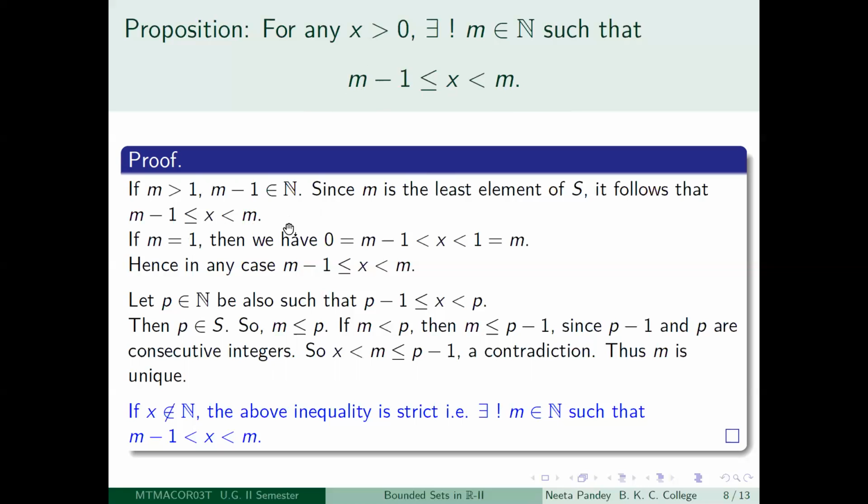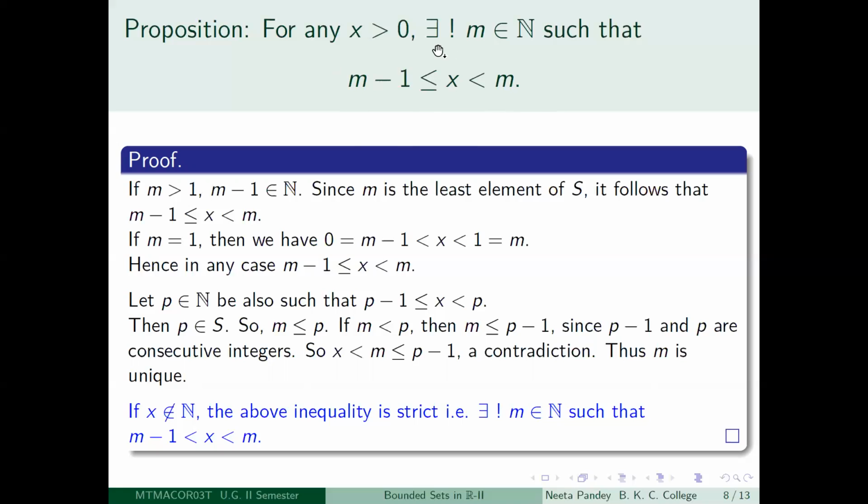So we are getting x is less than 1. But you know that your x is greater than 0. So since x is greater than 0, you get m minus 1 less than x less than 1. So again, you have got the inequality m minus 1 less than or equal to x less than m, because m minus 1 less than x is included in the inequality m minus 1 less than or equal to x. Let us be very clear about this. So you have been able to get a positive integer m so that this inequality holds.